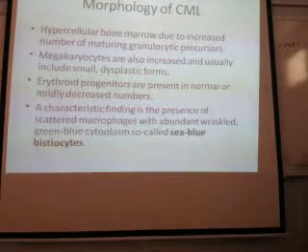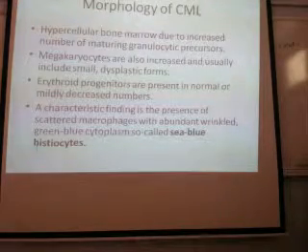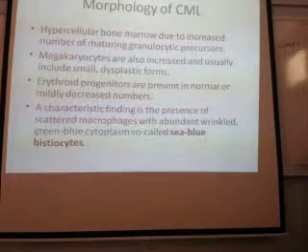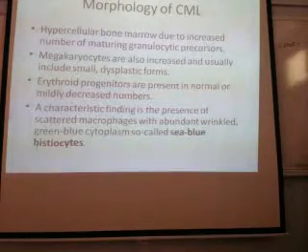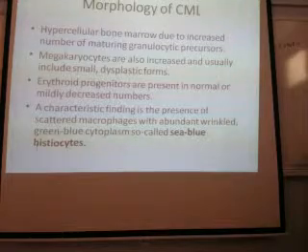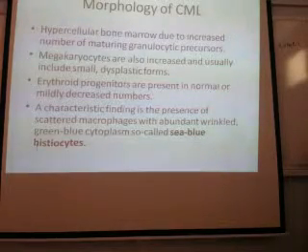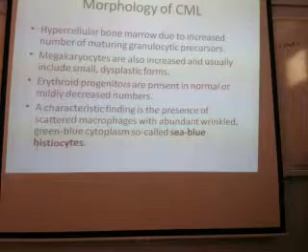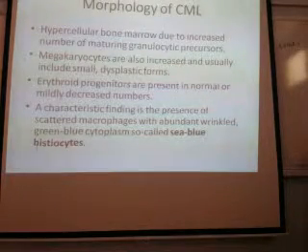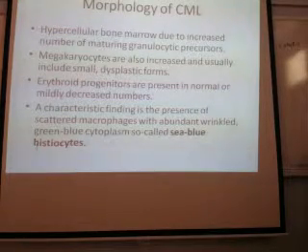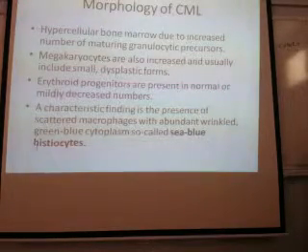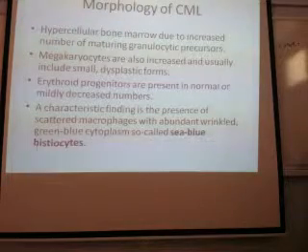Okay, what is the morphology? Immature cells. See, morphology you should describe in bone marrow and in peripheral blood. In bone marrow what you are seeing, in peripheral blood what you are seeing. The cells will be the same. Now you have to remove fibrosis because we are discussing chronic myeloid leukemia. You have to start with the cells. That we have discussed in chronic myeloproliferative disorders, that is finished. Those were the common features. Now we have come to the specific individual disease.